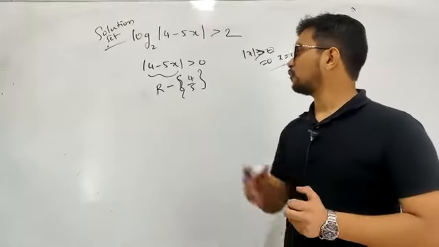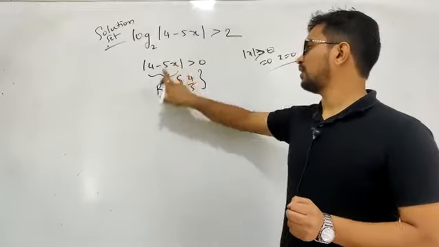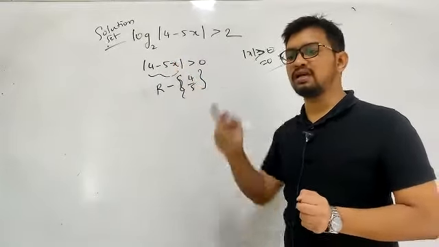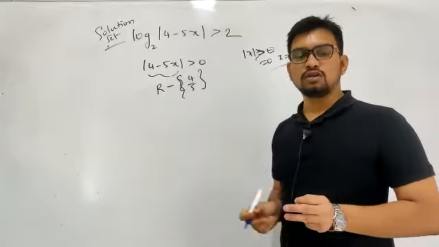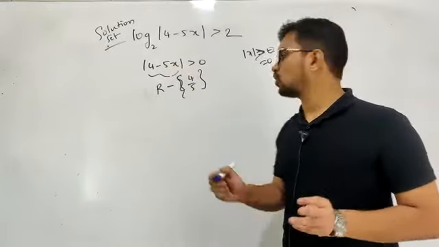R minus 4 by 5, that is your domain. Because at x equal to 4 by 5, this value becomes 0. This cannot be greater than 0, so only in that case it is equal to 0. In all the other cases, modulus is always lying here.